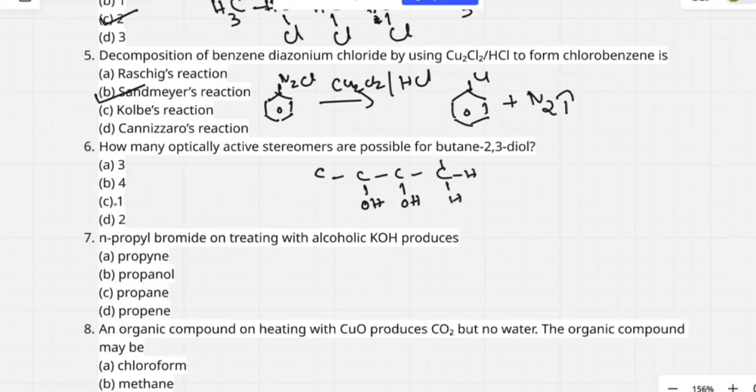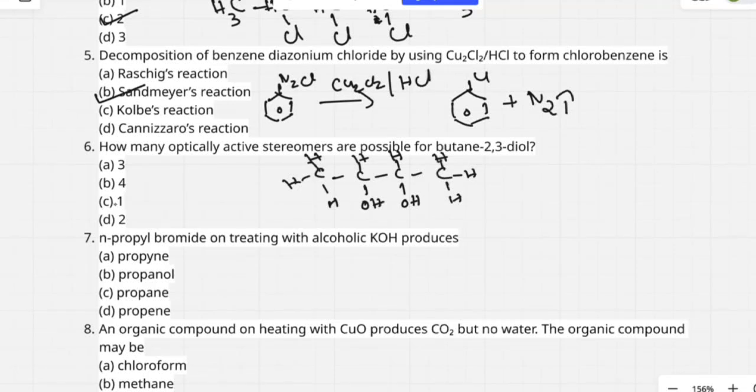CH3, CH3, CH3. Here you have H, here you have H, here you have CH3, CH3. So first you have to identify the number of asymmetric carbon atoms or chiral centers. See here, how many chiral asymmetric carbon atoms are here? This carbon atom is surrounded by 3 hydrogen atoms, so it is not chiral, not asymmetric.